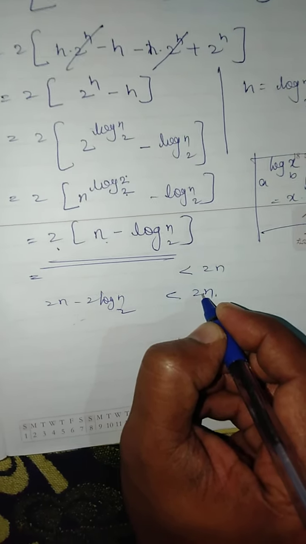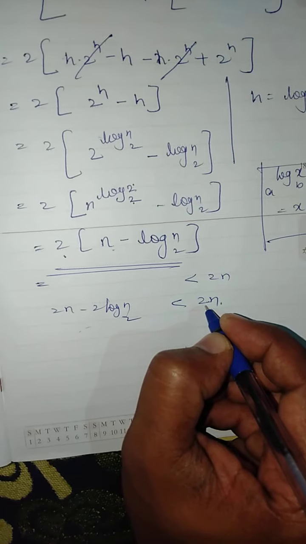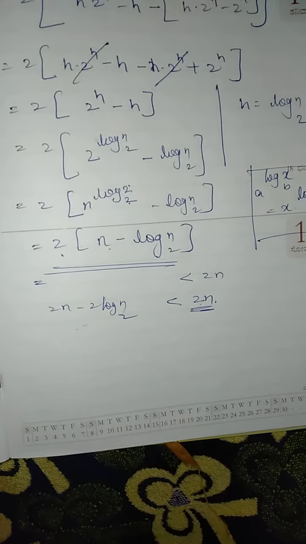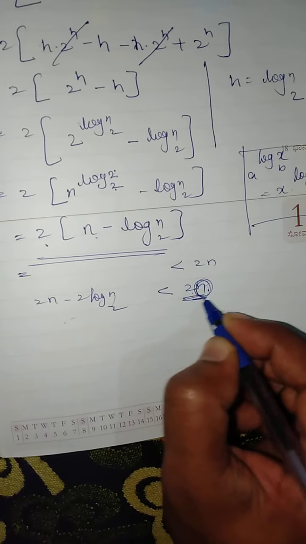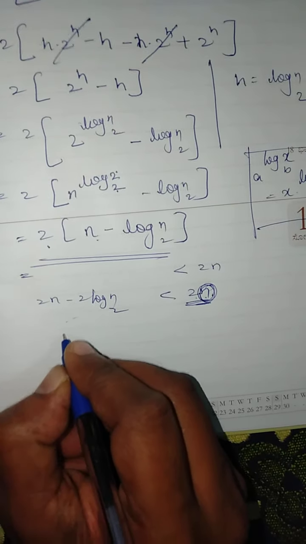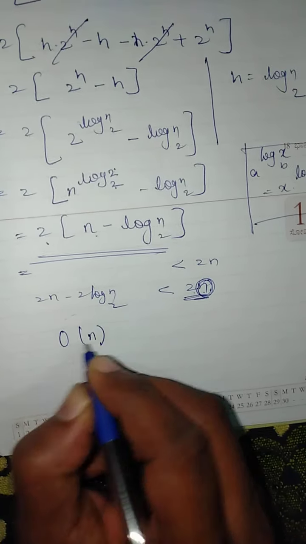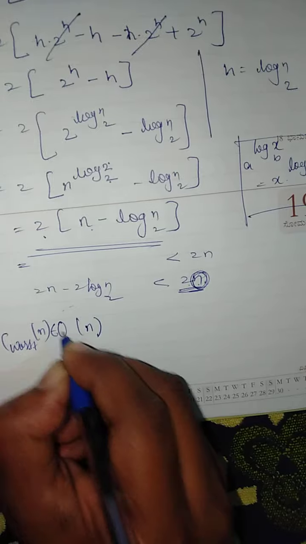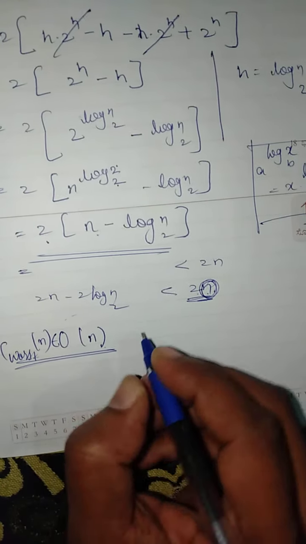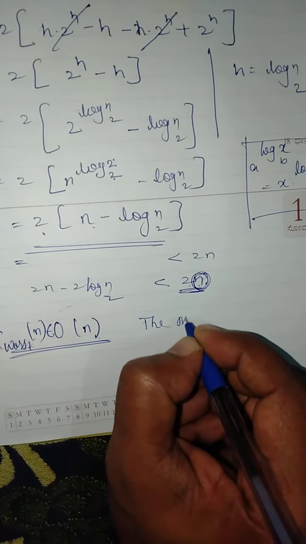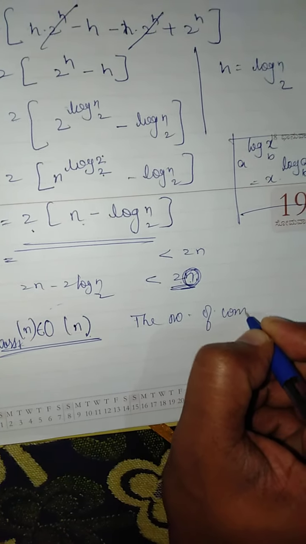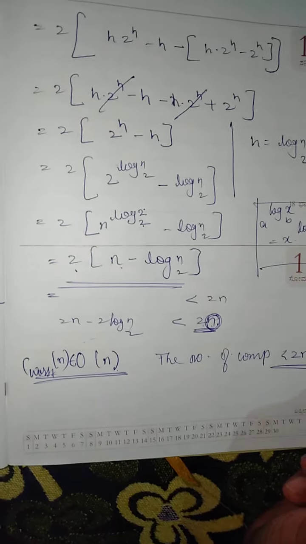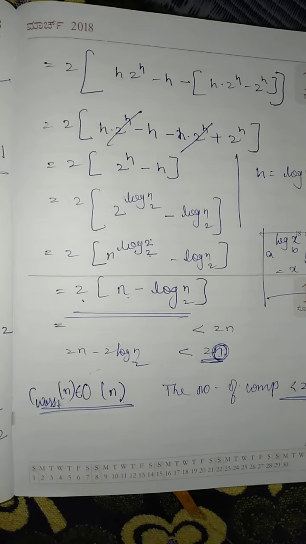Therefore, the total number of comparisons is less than 2n. And to which asymptotic notation does it belong? It belongs to the asymptotic notation n. Therefore, C worst of n belongs to big O of n, and the number of comparisons is less than 2n. Okay, so this is the analysis of bottom up heap construction.